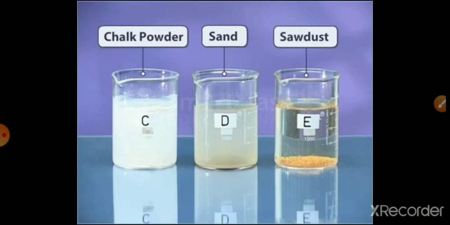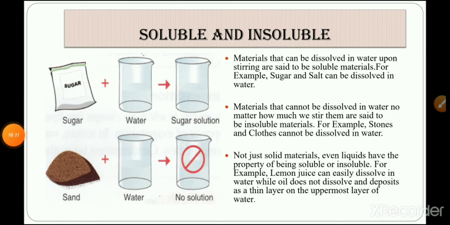So this is the observation, or the result, of the activity. And what is the result of the activity? By the result you can say that salt and sugar are soluble in liquid, that is water, and chalk, sand and sawdust are insoluble in liquid, that is water. So students, this was a small example to show you what soluble and insoluble substances or materials are.